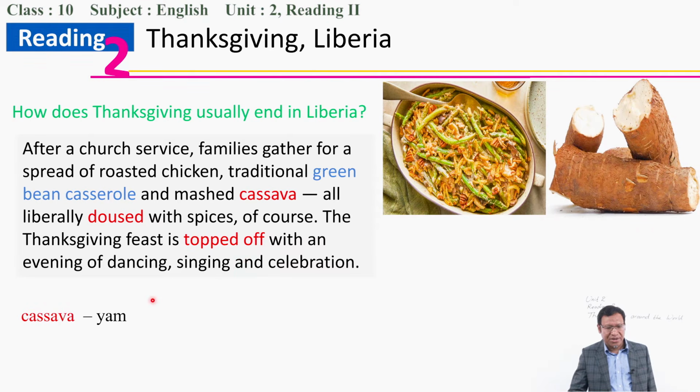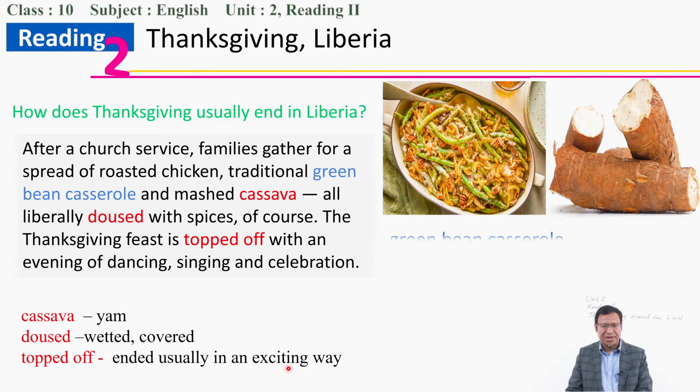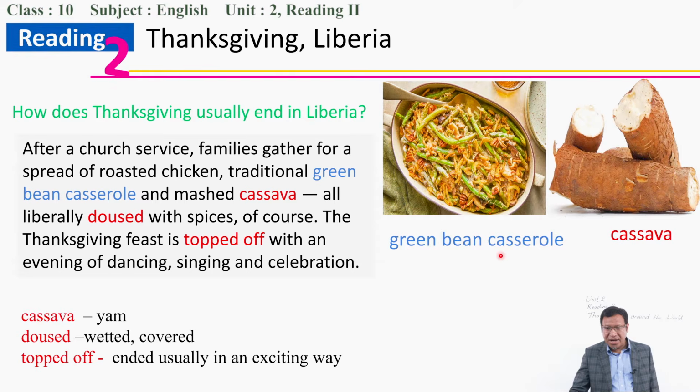Cassava is a yam, okay. And dosed means weighted, right? So weighted with the spices, and then topped off, usually ending in an exciting way. So this is the green bean casserole. We can see the green beans. And then this is the cassava, something like a yam in our society. So in this way they are eating these things with a lot of spices, and they end with singing, dancing, and celebrating.